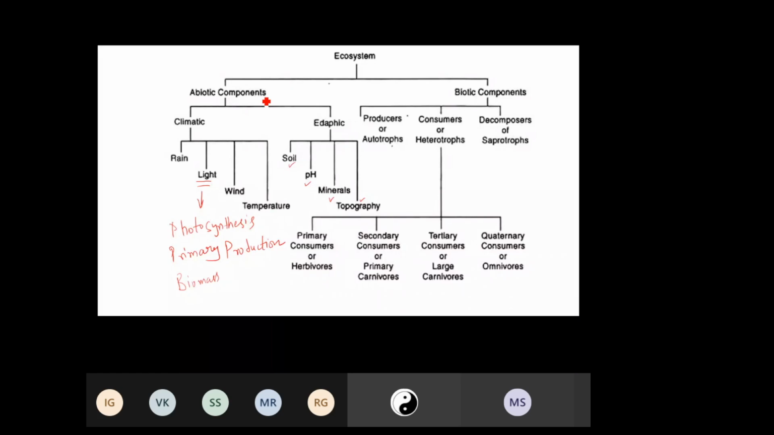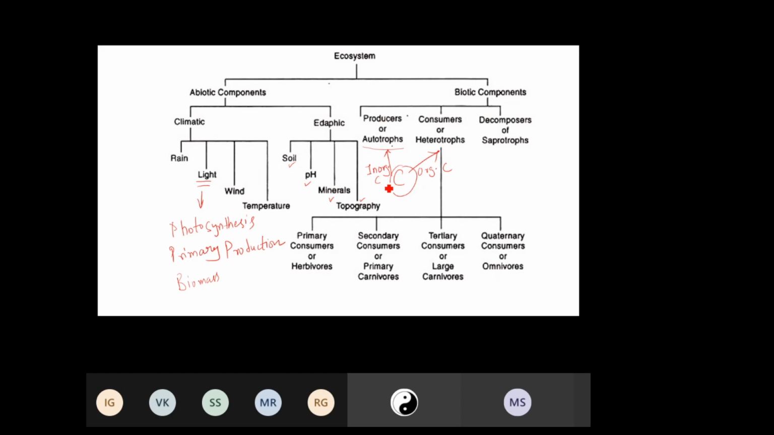So next, after abiotic components, we have biotic components. We have these producers, consumers, and decomposers. Producers are also known as autotrophs. Autotrophs means those which can use inorganic forms of carbon. So based on carbon, we have two types of organisms: autotrophs, which use inorganic carbon, and heterotrophs, which use organic carbon. So based on requirement of C, there are two types of organisms.